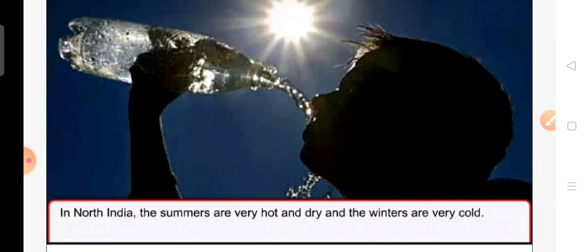In North India, the summers are very hot and dry and the winters are very cold. As you can see in the picture, this man is drinking water.